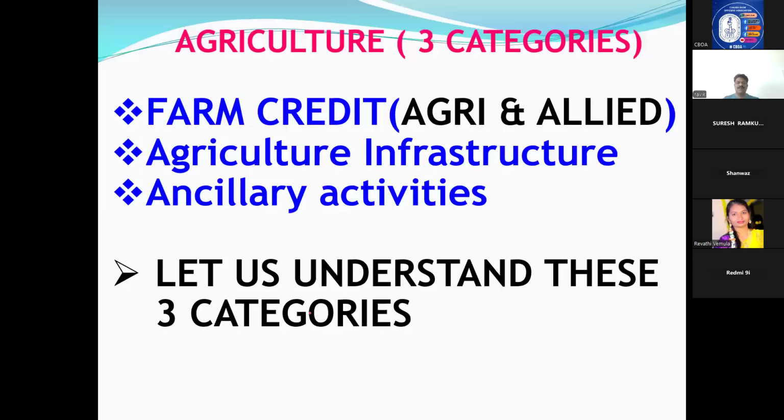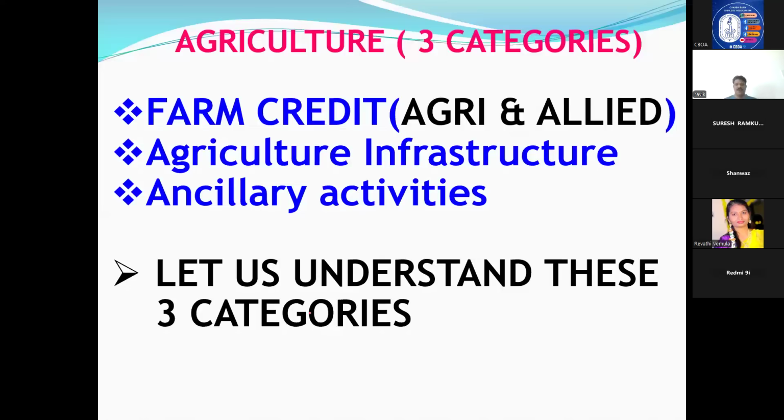Now, I'll come to the classification of priority sector. First, I started with agriculture. Agriculture, whatever loans you are giving, the target is 18%. Out of 18, 10% has to go to marginal and small farmers. Marginal means 1 hectare of land. Now, agriculture, what categories?